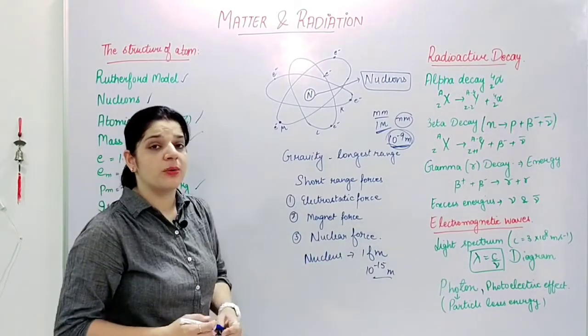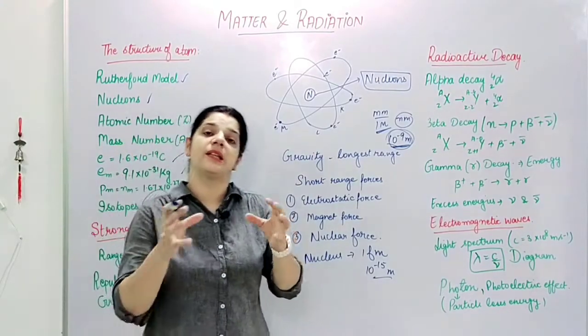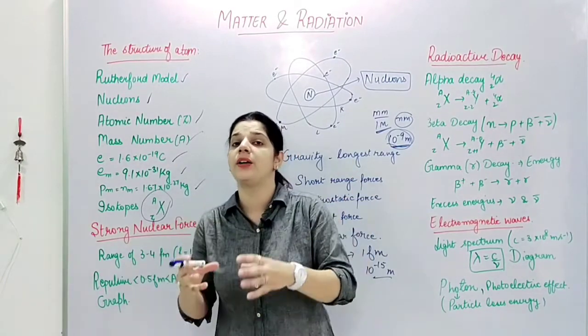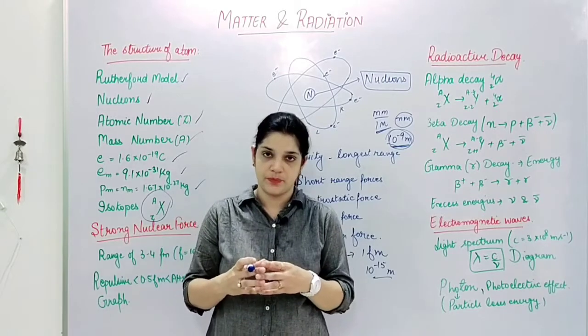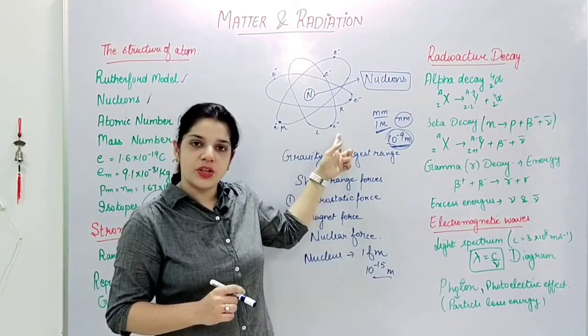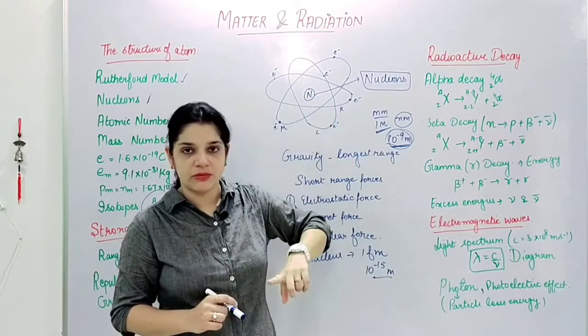So when I am talking about the nucleus, inside there are nuclear forces which bind together these protons and neutrons with each other. Also, electron is negatively charged, proton is positively charged.